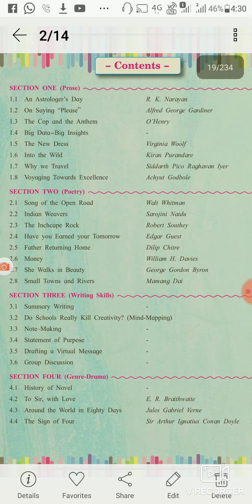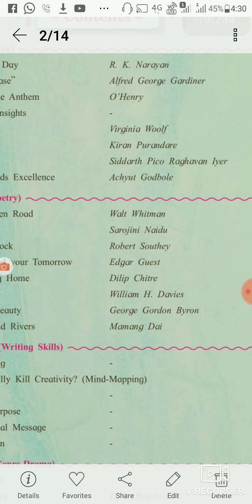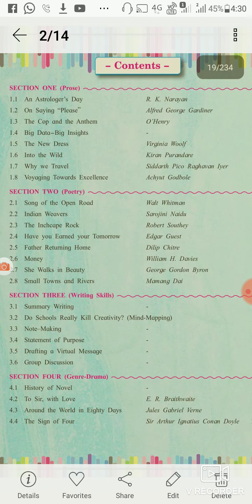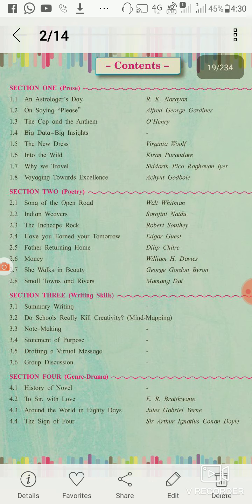Lesson number 7, Why We Travel. The writer's name is Siddhartha Pico Raghavan Iyer. Lesson number 8, which is the last lesson in this unit, Voyaging Towards Excellence. Achyut Godbole is the writer of this lesson. Now we will see section 2.